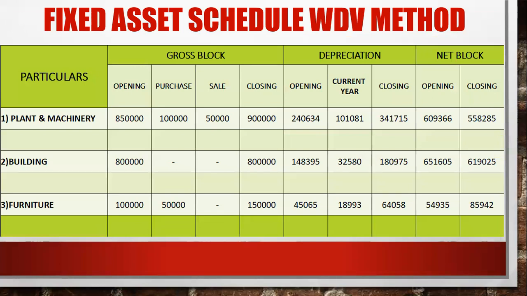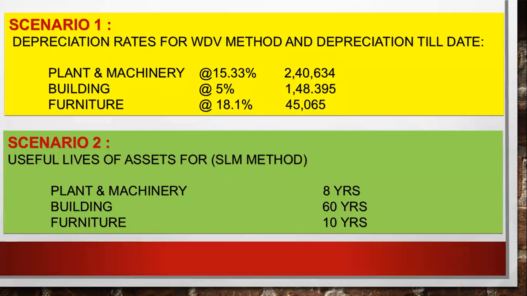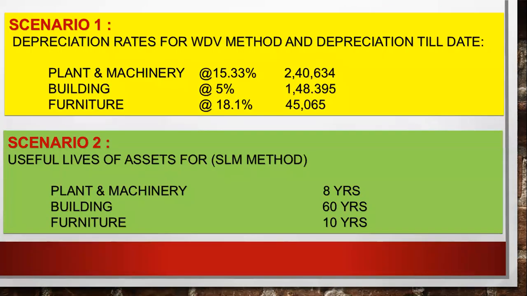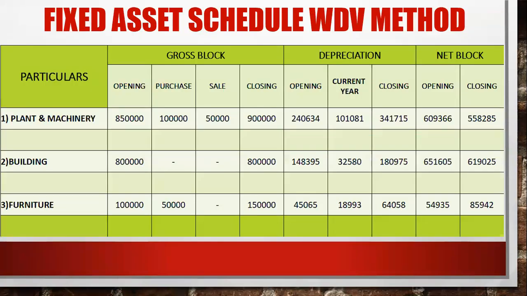The depreciation opening of building is 1,48,935. Clear everyone? Furniture also, you can write 45,065 in the depreciation opening column.